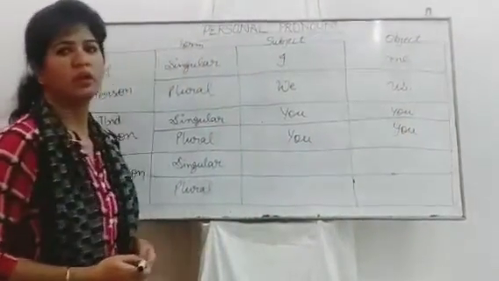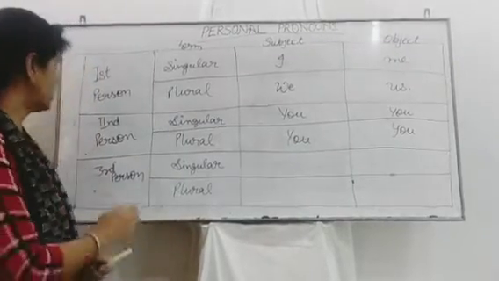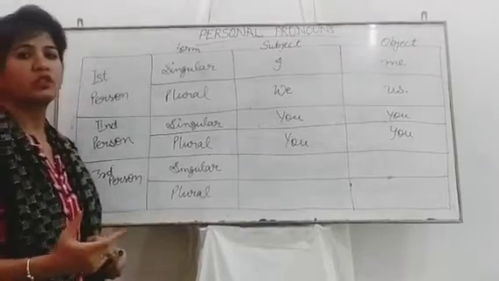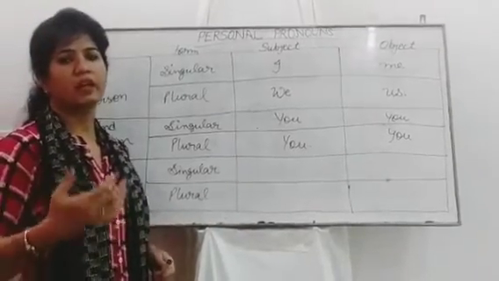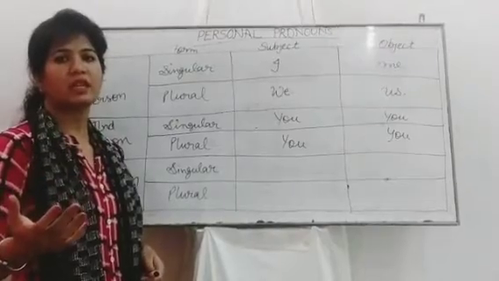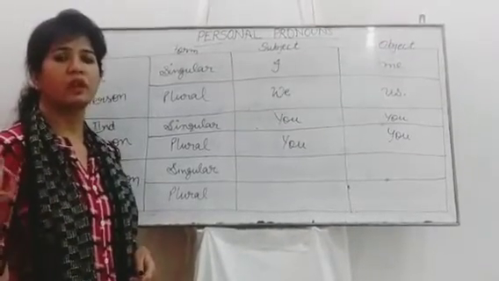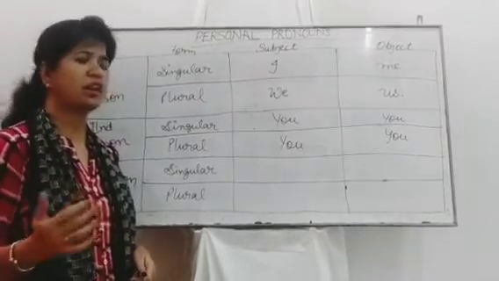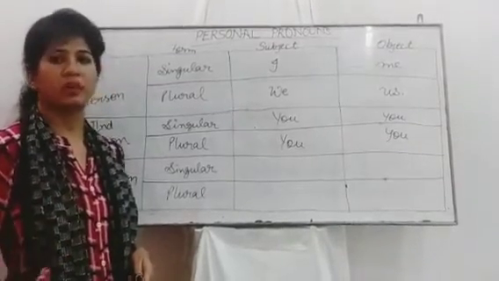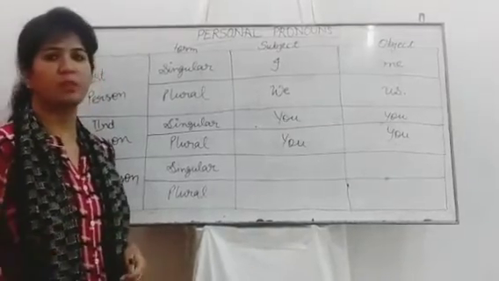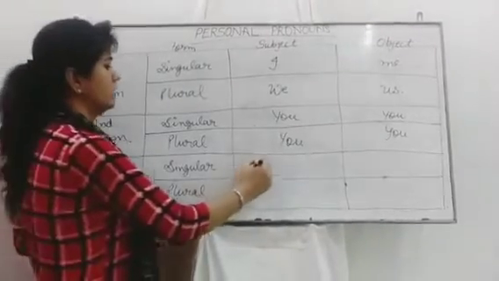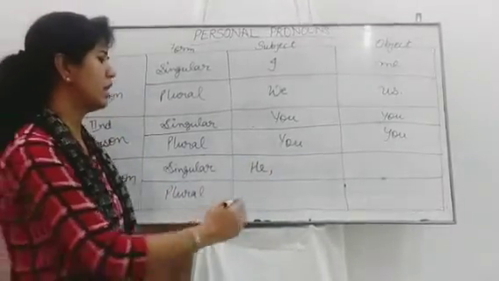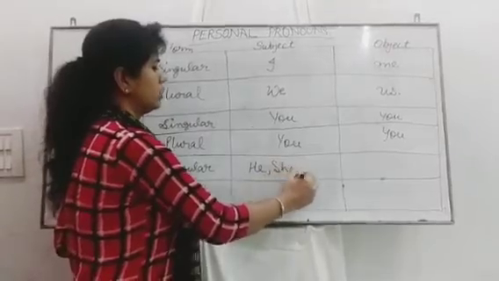Both singular and plural. Then come to the third person. Third person is the person who is not present in the talk. Like I am speaking, you are listening, and if I talk about a third person, suppose Ram, who is not present in our talk, then Ram is the third person. If that is male, I would use he. And if that is female, then I would use she.